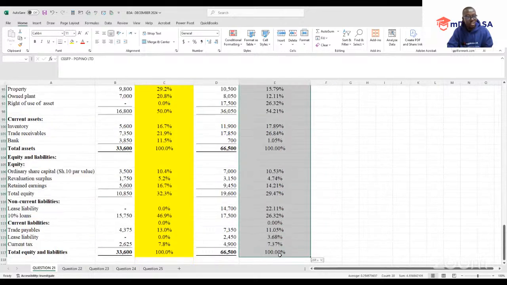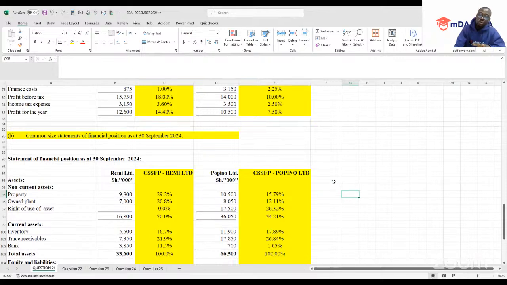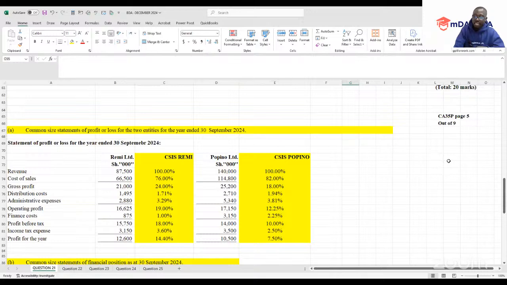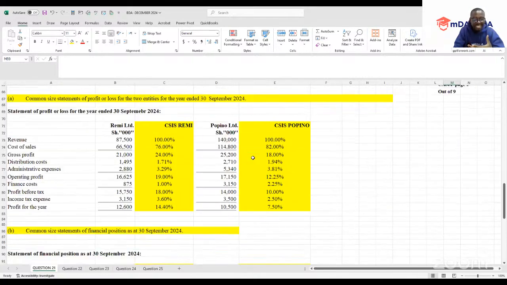Yes, so long as you have the concept. Is this easy? Imagine how many marks you are given if you do that paper. See, 8 marks, you have 10 marks, 18 good marks. Then the most beautiful part here is when you're asked to advise, you see?